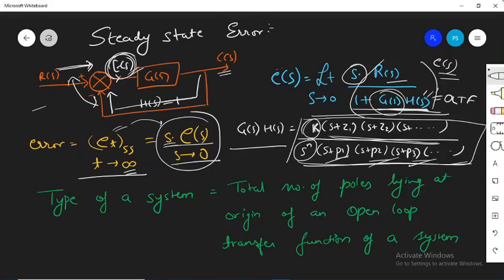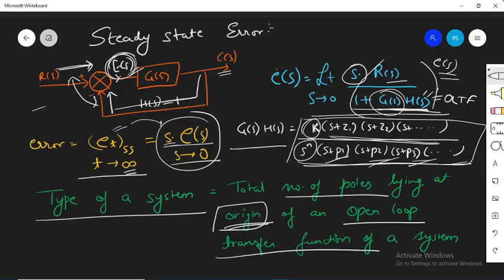And we talked about the type of system in the previous lecture. The type of the system is defined as the total number of poles lying at the origin of an open loop transfer function. That is, we are talking about the OLTF, the same thing. So how many poles are lying at the origin?